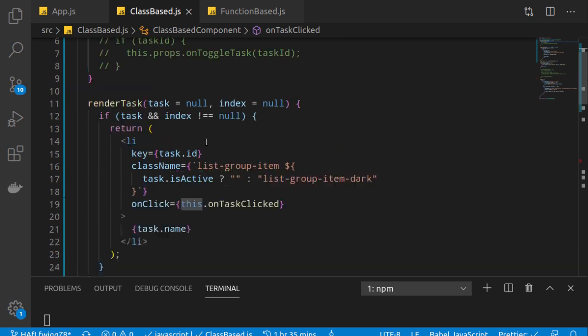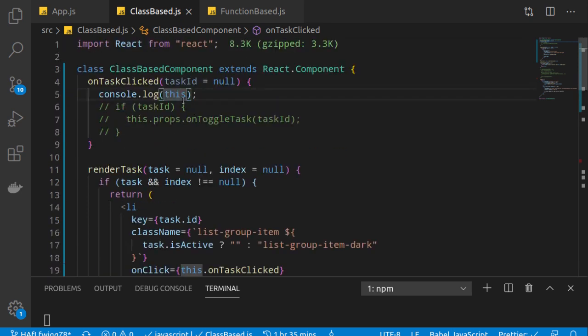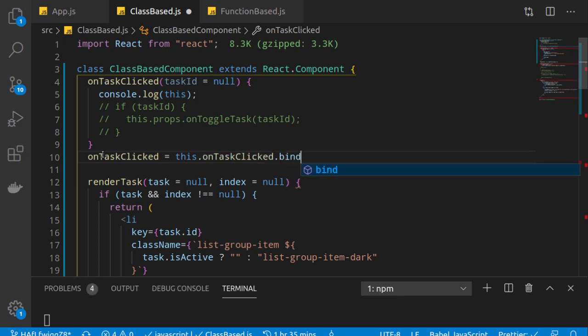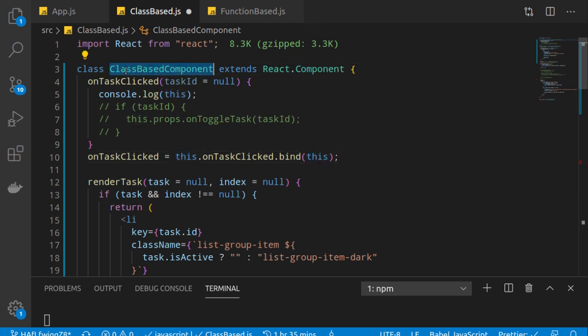Now how to solve this? Because if you want to get some values here, how do you get them? There is a way. What we can do is bind the context to this function statically. We will write this function here, and next is this.function.bind(this). Now while binding this, what is this? This refers to this particular component.